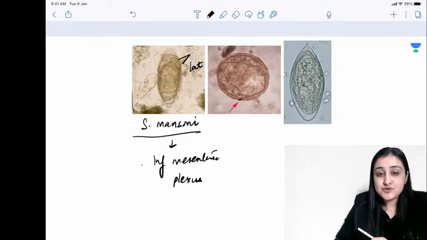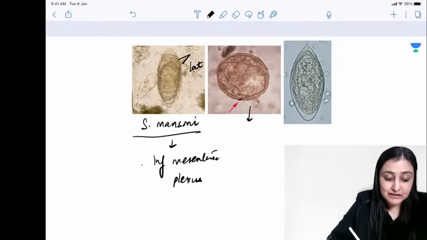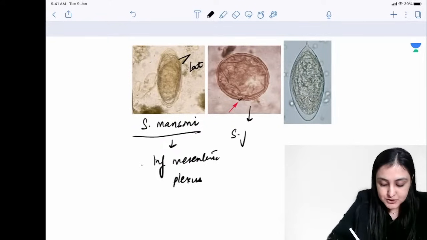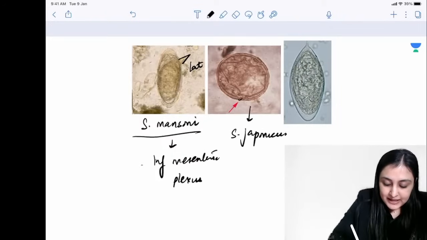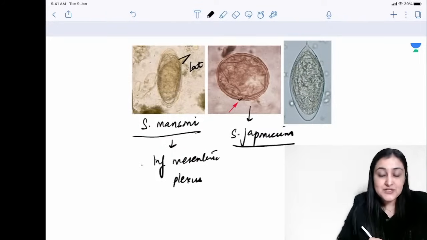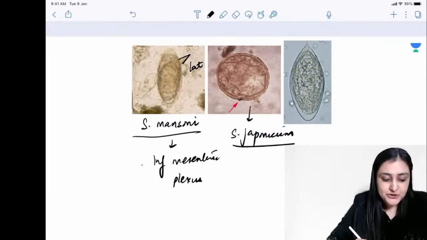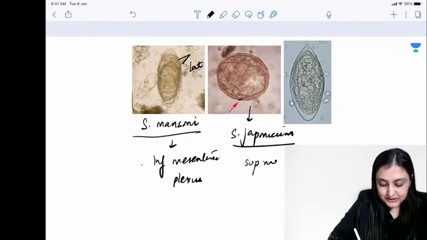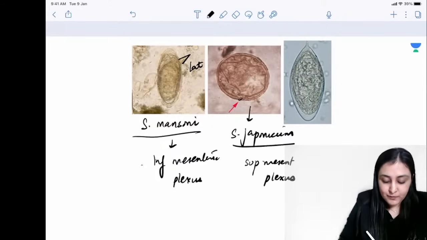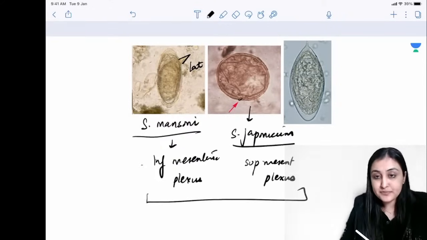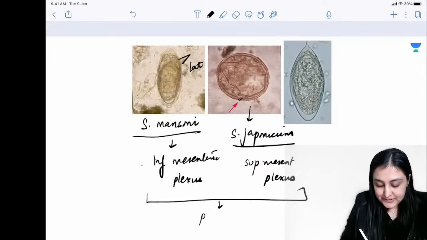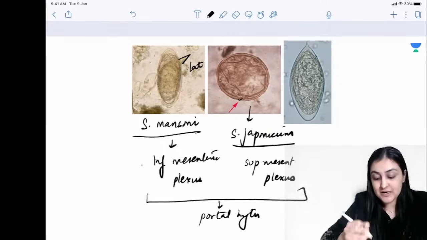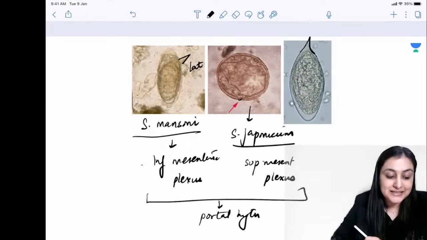On the other hand, this is no spine, very flexible like Japanese people. So S. japonicum. Okay, S. japonicum, no spine, so Japanese are very flexible. And also you want to remember, they are doing very well in life, right? Japanese. So there is superior mesenteric plexus. Okay, so both of these, Mansoni and Japonicum, are going to be invading the mesenteric plexus. They're going to be causing portal hypertension, liver fibrosis, and finally you see a terminal spine.